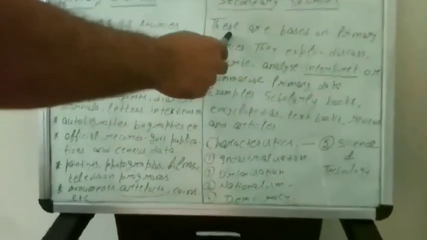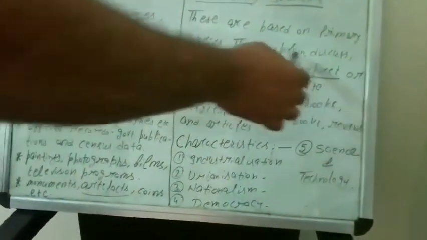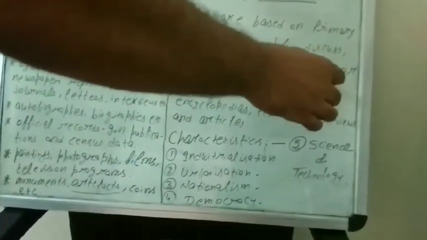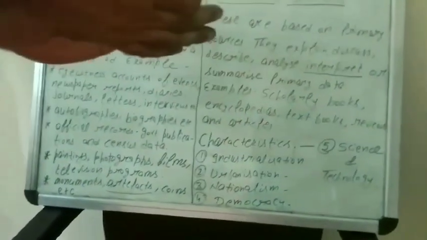So these are the primary sources that we have, and these primary sources are explained in secondary sources. These secondary sources are based on primary sources. When we have a painting here, we have an explanation here. If we have any monument here, we have an explanation here. They explain, discuss, describe, analyze, interpret, that is व्याख्या करना, and summarize, to shorten the data, उसको छोटा कर लेना. So the primary data, whatever we have here, we explain here.